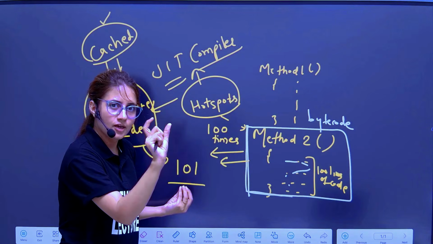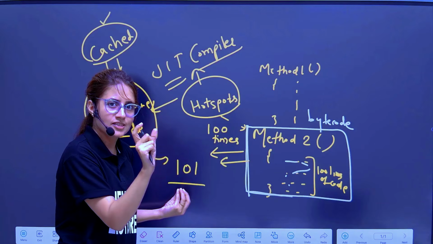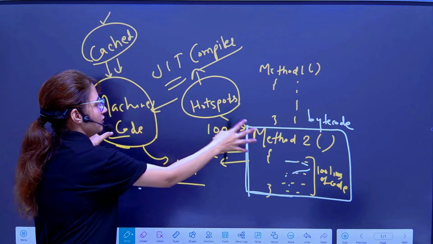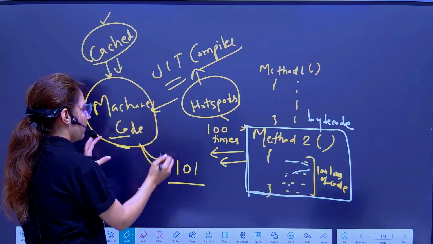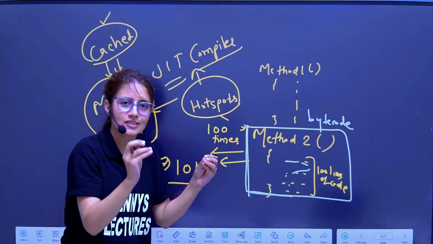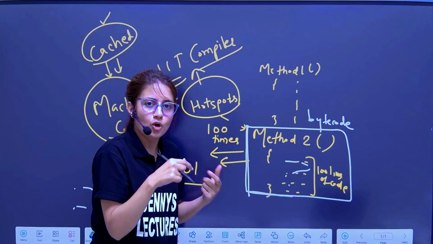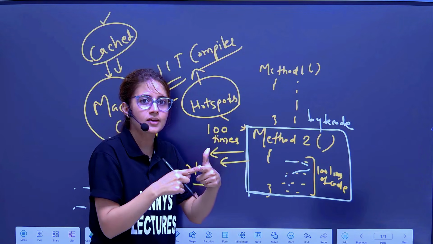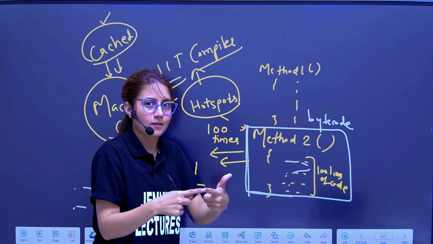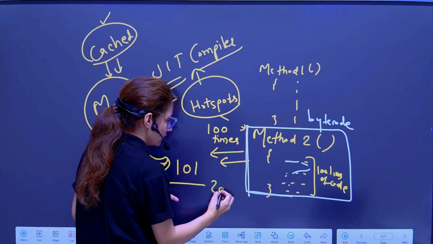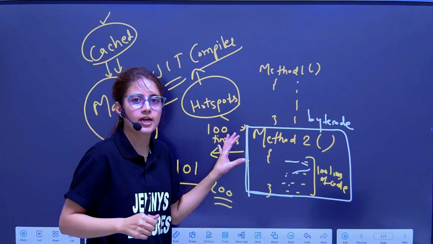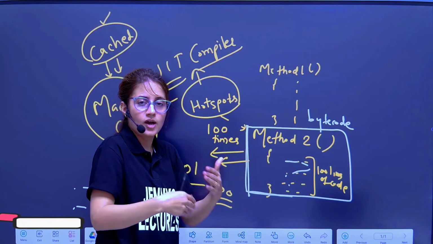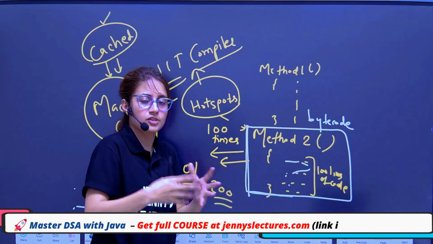So this saves the time. Rather than converting line by line again for all the 50 lines, the machine code is there in cache memory, just run this. That's it. So that's the main thing of the JIT compiler. It optimizes the code, right? That's why we can say after adding the JIT compiler, Java is fast. And maybe if we have run this 200 times, maybe the JIT optimizes it more in some other way, and faster execution would be there.